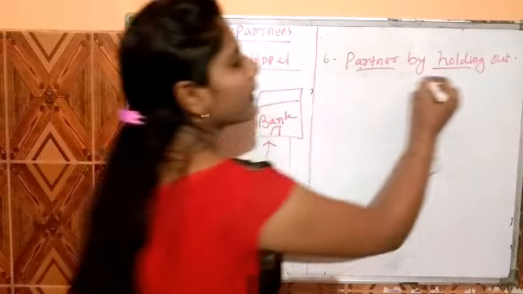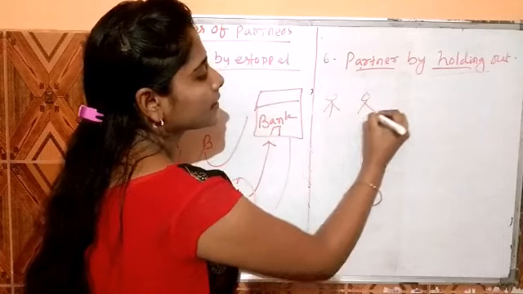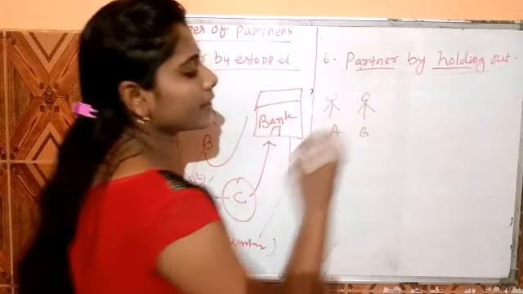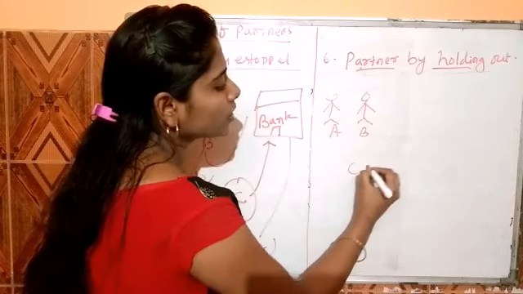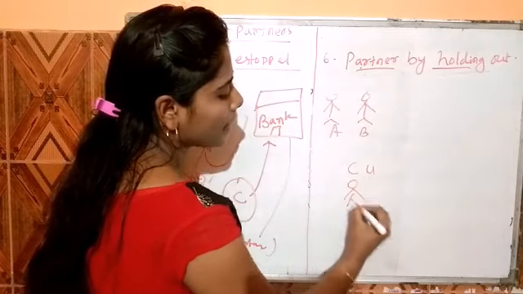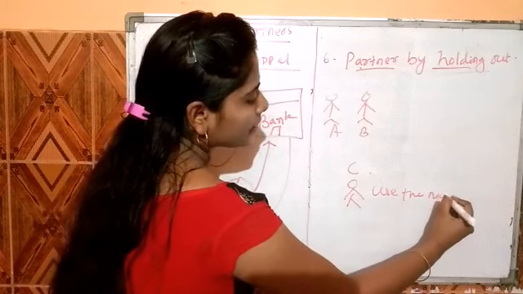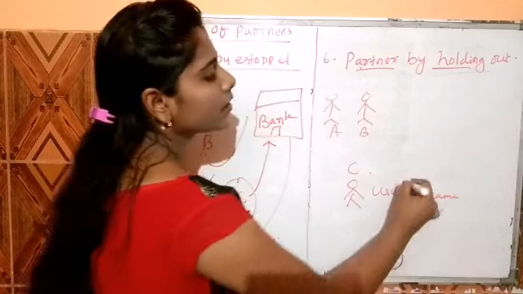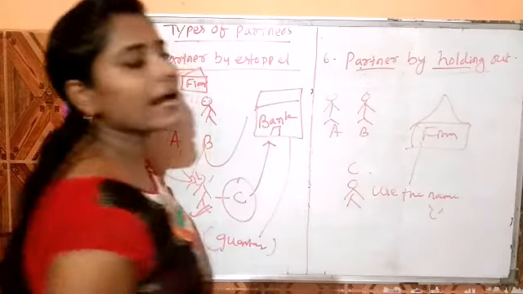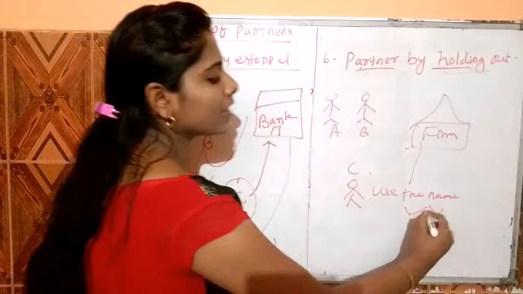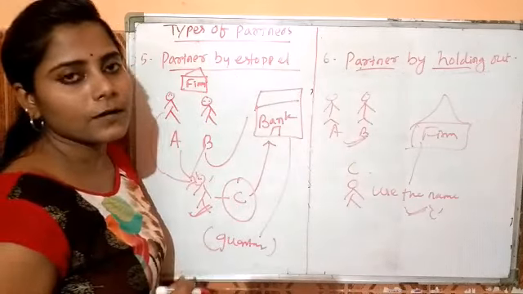Next is partner by holding out. Same example, two persons, A and B. So A and B use the name of C for the benefit of the firm, and C also knows that his name is used as a partner of the partnership firm.